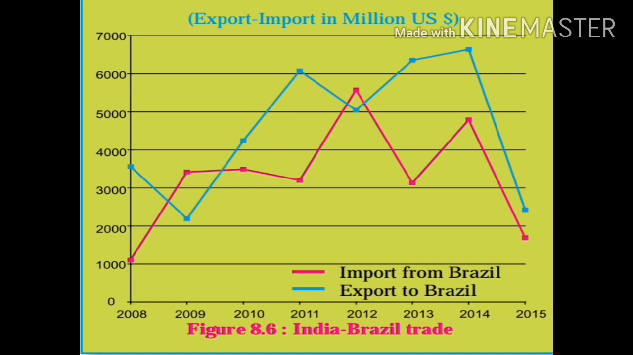So the question is, in which year the value of export to Brazil exceeded the import from Brazil? The answer will be 2008, then 2010, 2011, 2013, 2014 and 2015. In these years, India's trade with Brazil is a favorable trade, because the exports are more than the imports.